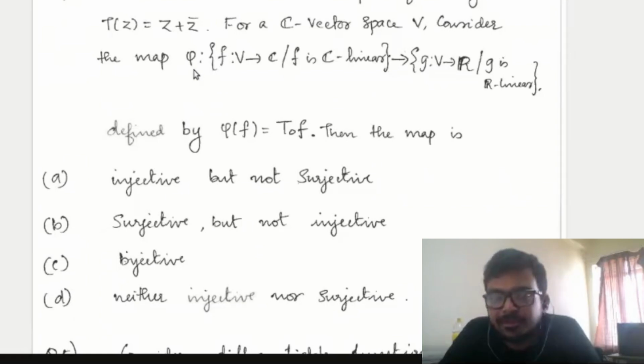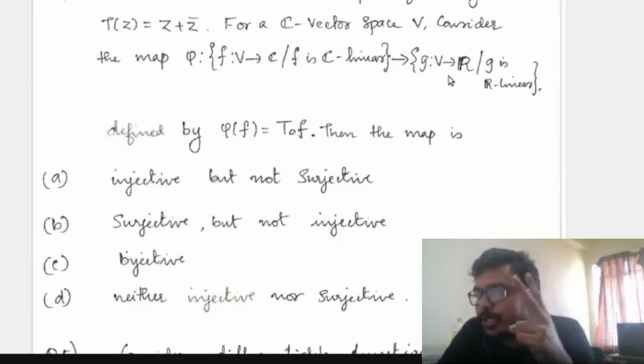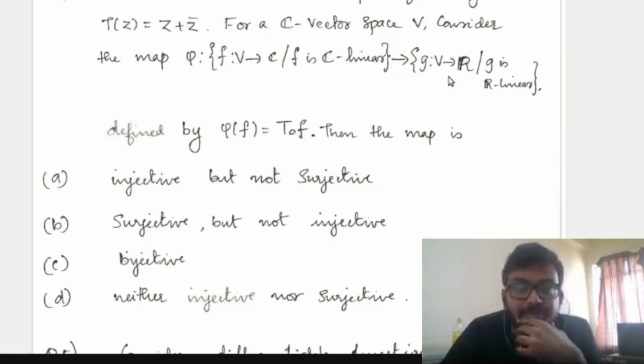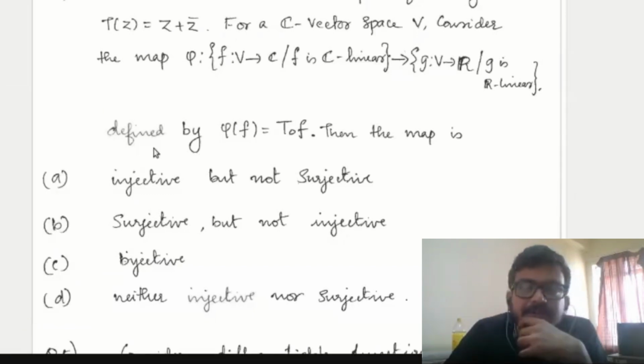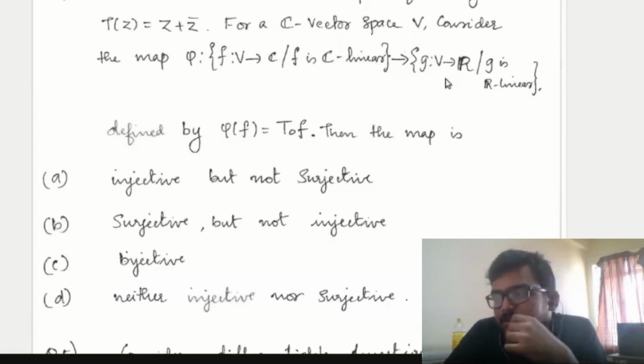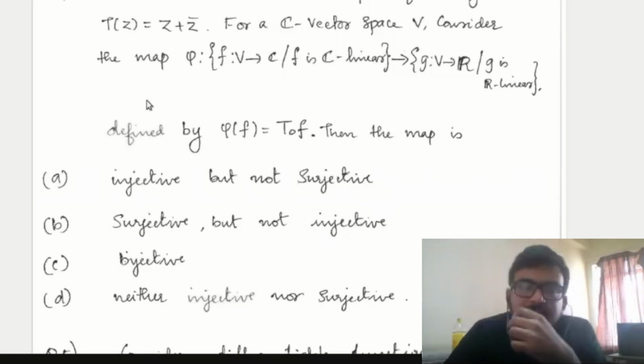So here the image of f is 2 times the real part of f. To show it's surjective, what I have to show is I'll construct a complex linear function.